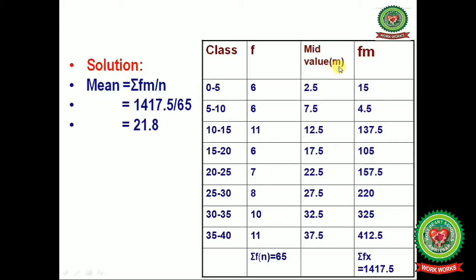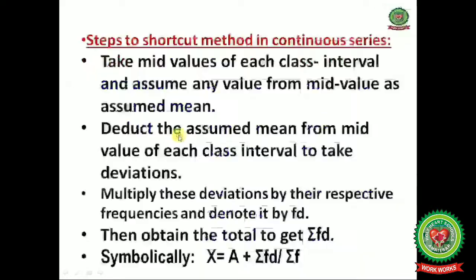Now you will multiply these mid values with the frequencies to get fm. 6 multiplied by 2.5, that is 15. 6 multiplied by 7.5, that is 45. 11 multiplied by 12.5 will give you 137.5. In this way you will calculate all the values for fm, and summation fm is equal to 1417.5, and the summation f is 65. Now fill these values in the formula, that is 1417.5 divided by 65 will give you 21.8.